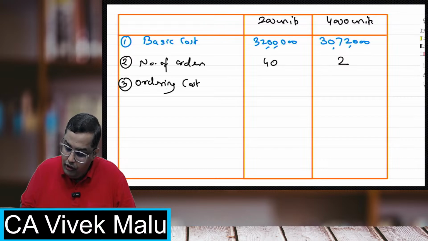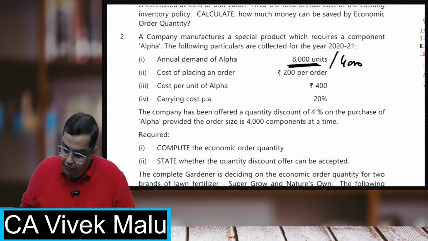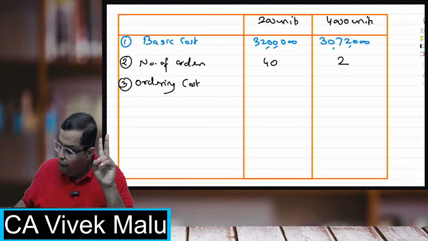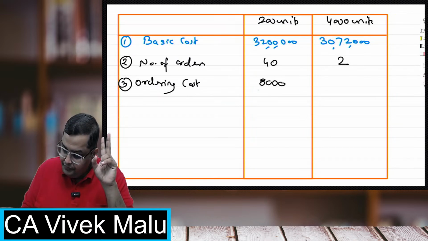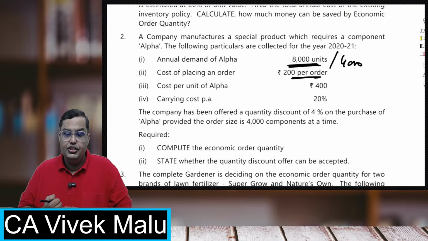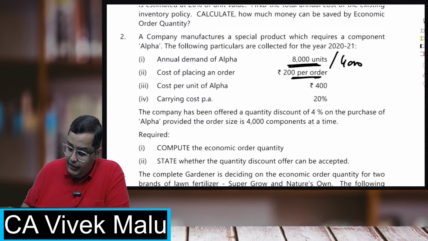What will be ordering cost? For one order, we have to make 200 rupees as the expenditure, right? So 40 into 200, that is 8,000. And this 2 into 200, so 400 will be the expenditure for this. I hope everybody is clear with this.